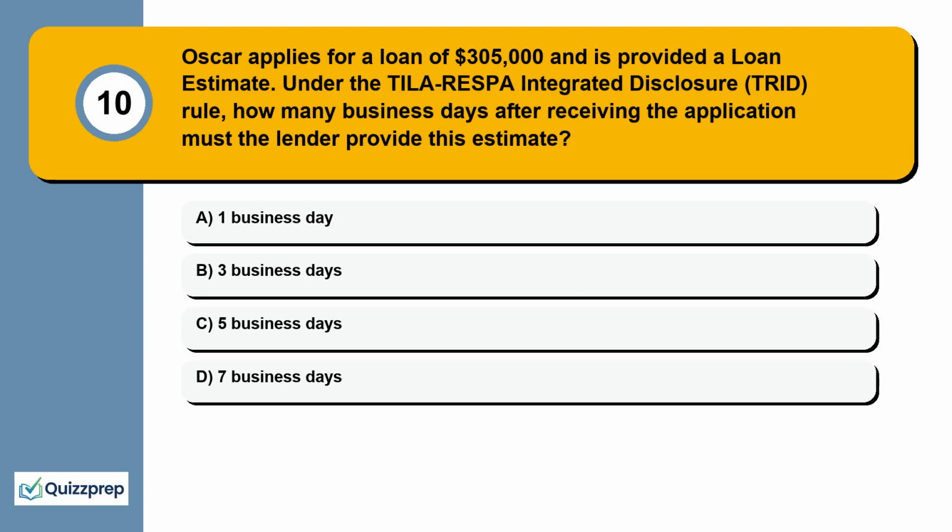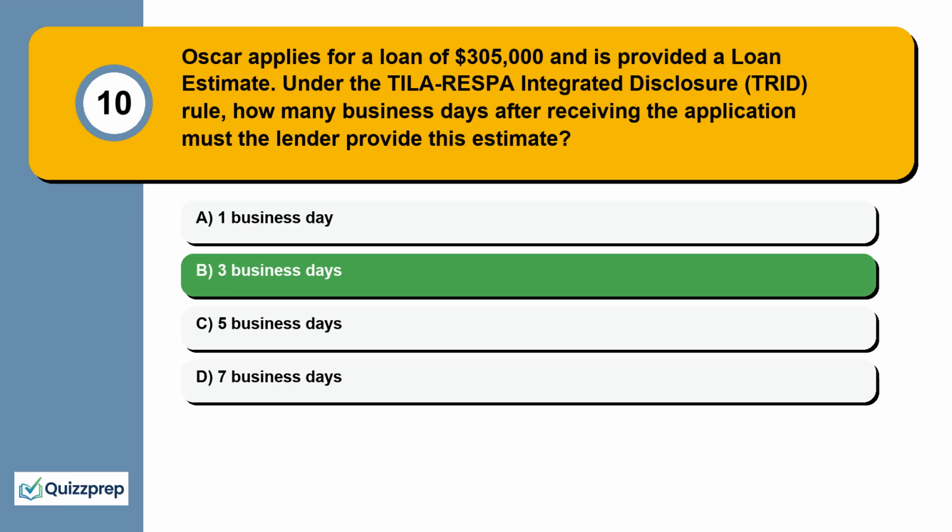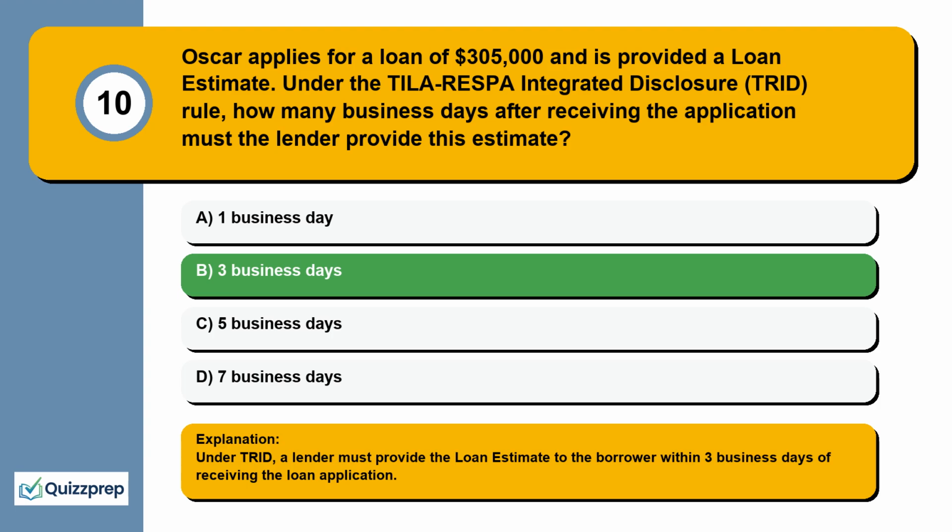Question 10. Oscar applies for a loan of $305,000 and is provided a loan estimate. Under the TILA-RESPA Integrated Disclosure (TRID) rule, how many business days after receiving the application must the lender provide this estimate? 1 business day, 3 business days, 5 business days, 7 business days. Under TRID, a lender must provide the loan estimate to the borrower within 3 business days of receiving the loan application.